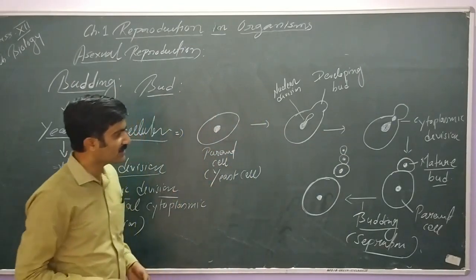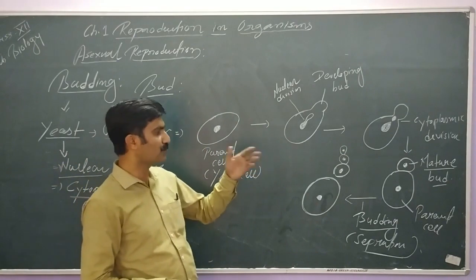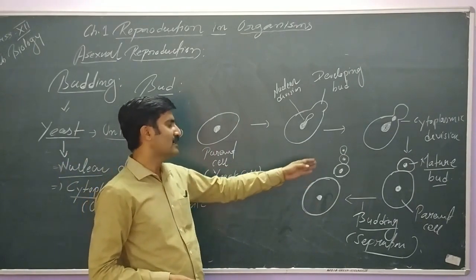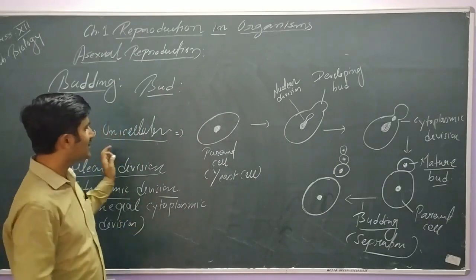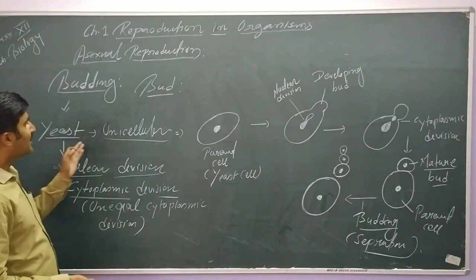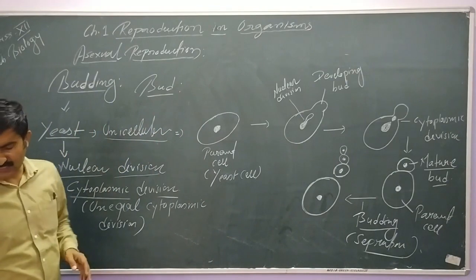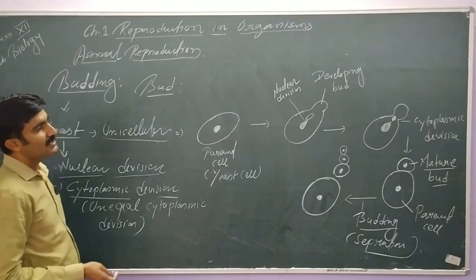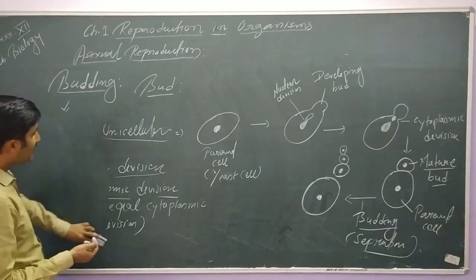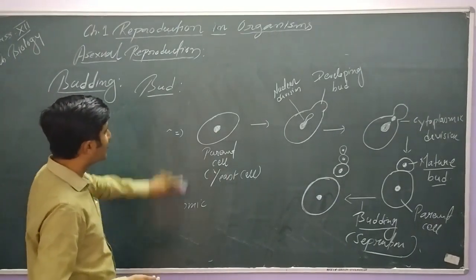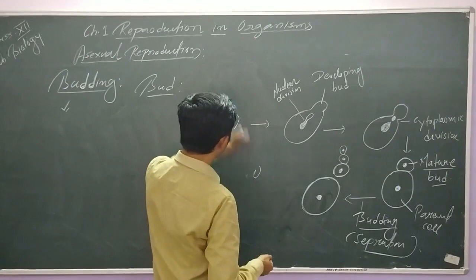The word torulation is somewhat different, it comes from the group Torula. So this is also known as chain budding. So this is all about budding in yeast. This is the classical example of budding in a unicellular organism. Let's take an example of budding in a multicellular organism.